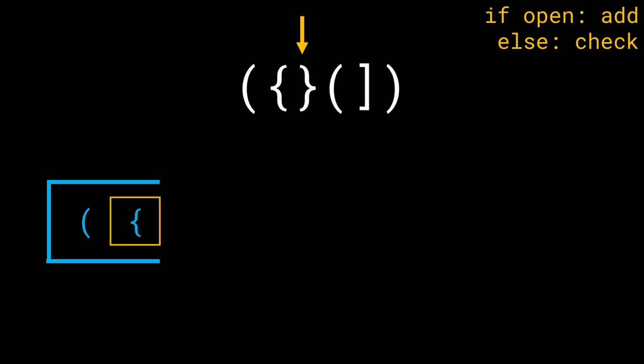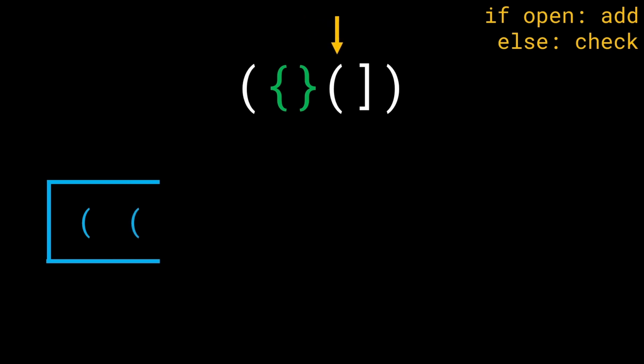What is the top of the stack? It's an opening curly bracket. So that's great. For this current closing curly bracket, we found an appropriate opening curly bracket. In other words, both of them validate each other and satisfy each other. Pretty nice, right? All right, let's continue iterating, and we get an opening round bracket.